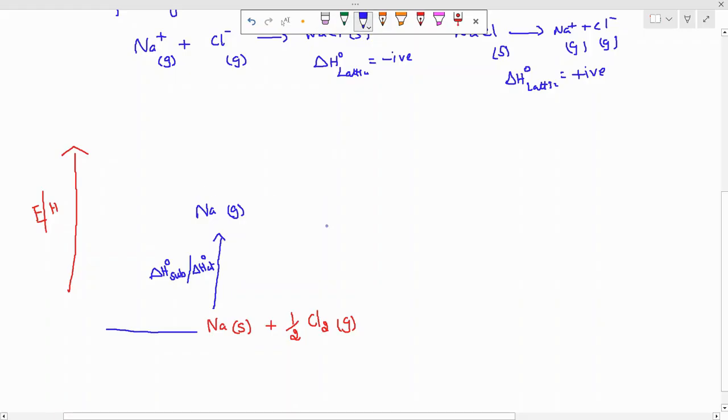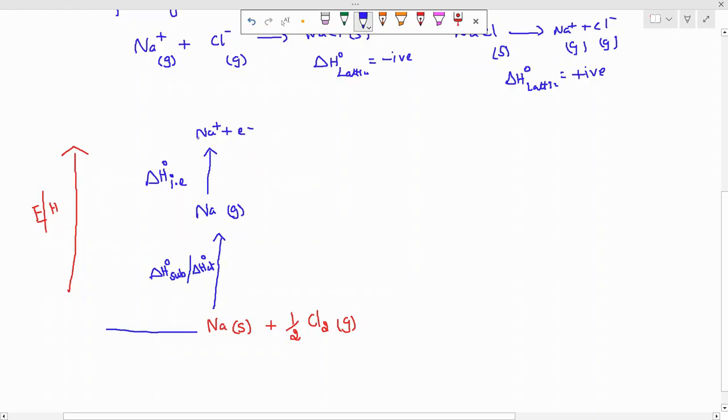Here Cl2, we are not changing till now because it is already in the gaseous state. Then we have to convert that into gaseous ions because we are going to find out the lattice energy. That's why I'm trying to find the gaseous ion. If I want to make the sodium into an ion, I have to remove one electron. That's why I'm just removing that one electron. The removal of an electron from the outer shell of one mole of gaseous atoms is called ionization enthalpy. So we can refer to it like this: delta H naught ionization enthalpy.